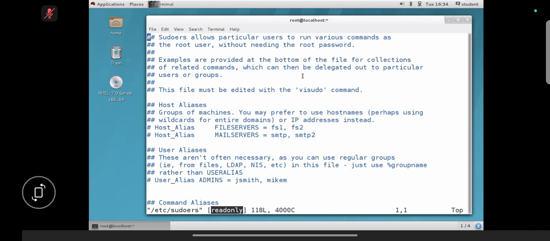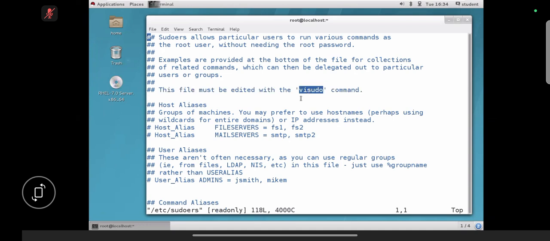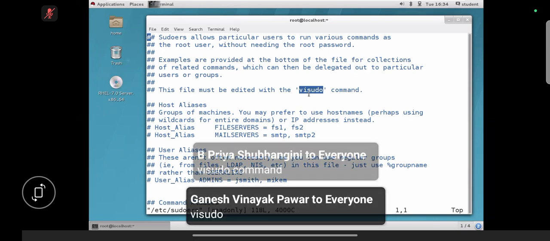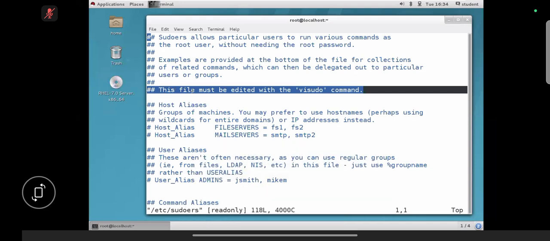Got it, guys? Read this line. This file must be edited with the visudo. Which command do we need to use to edit this file? Visudo is a command. Don't edit the file with the VIM editor. How to edit the /etc/sudoers file? With the help of the visudo command. So clearly it is mentioned here, right? This file must be edited with the visudo command.